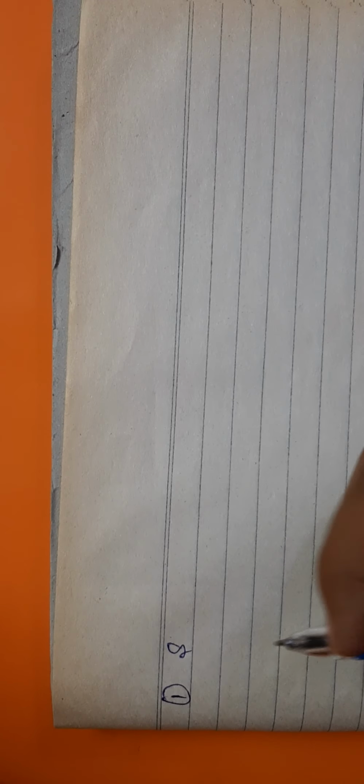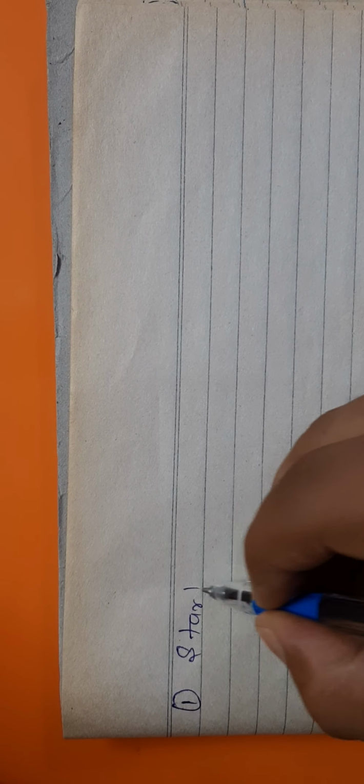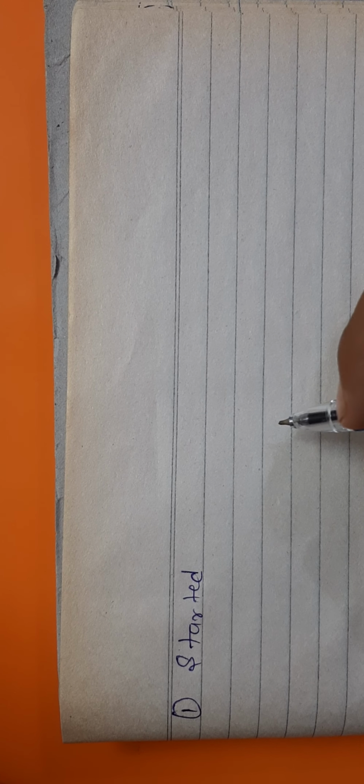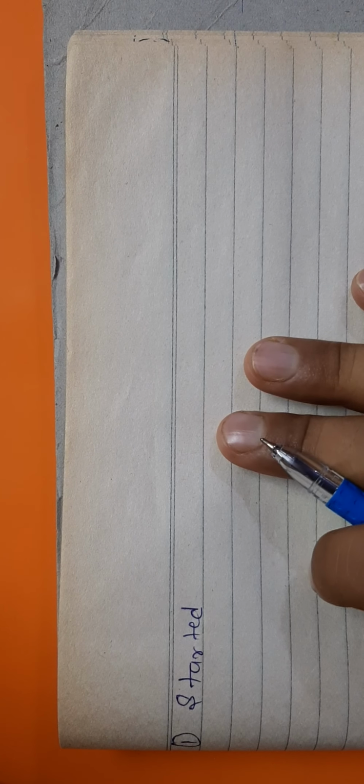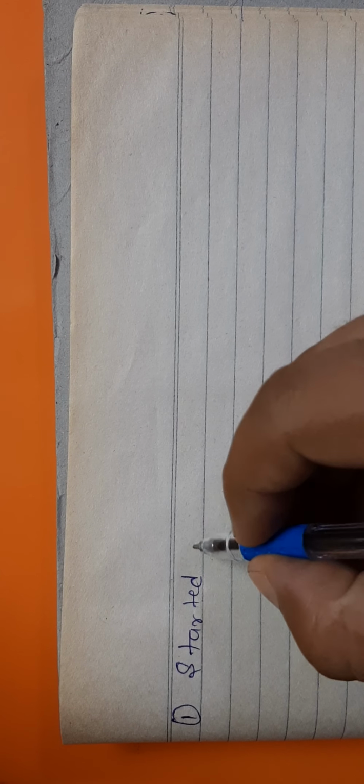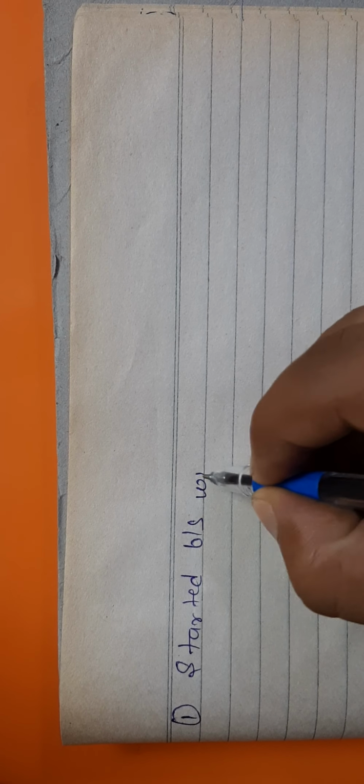Suppose the first point is started business with. This time we are going to make it a little bit complicated. Then you will try all the questions yourself, and definitely you will know how to solve it. So the first point is started business with cash.